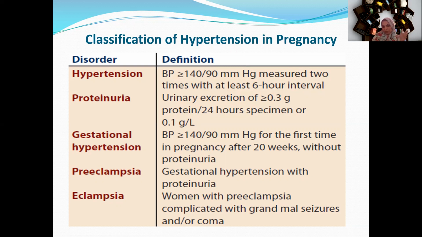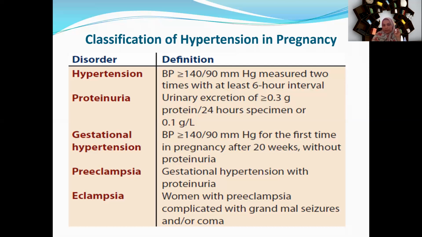Whenever it is diagnosed before 20 weeks, we cannot label it as gestational hypertension; we will label the patient as already hypertensive. Whenever the blood pressure is 140 by 90 or more, that is systolic 140 and above and diastolic 90 and above mm of Hg, first time during pregnancy after 20 weeks without proteinuria, it is labeled as gestational hypertension.